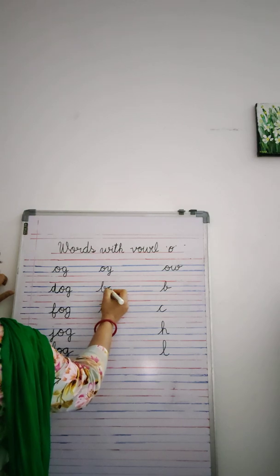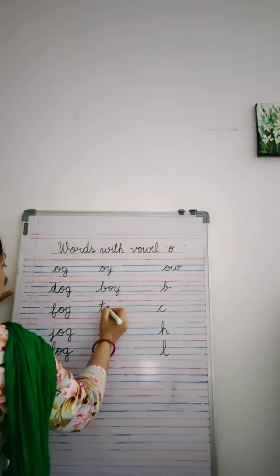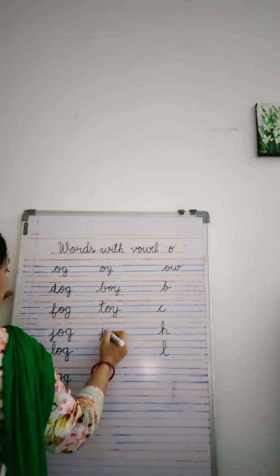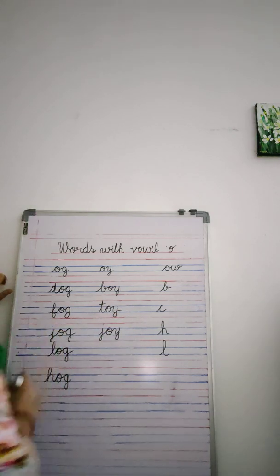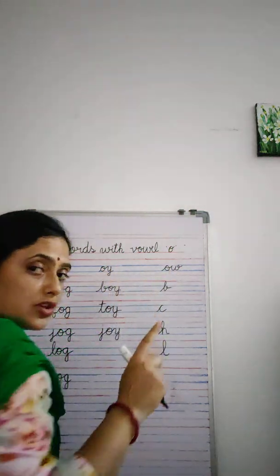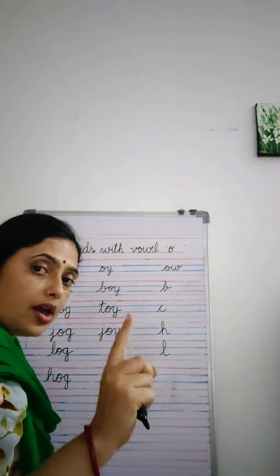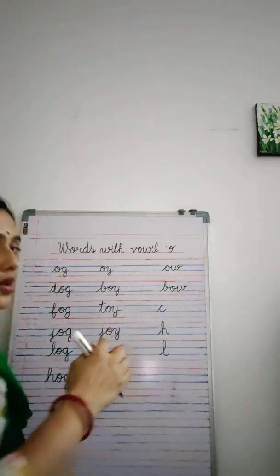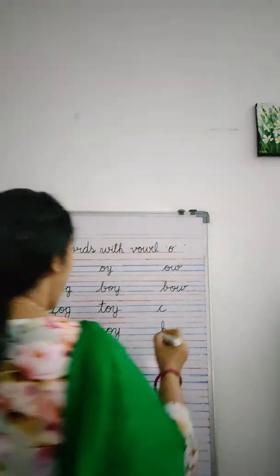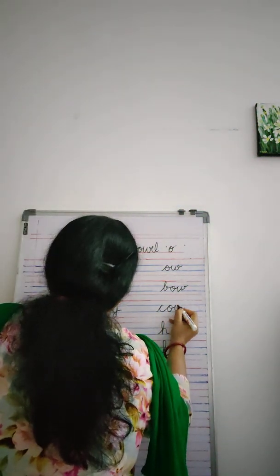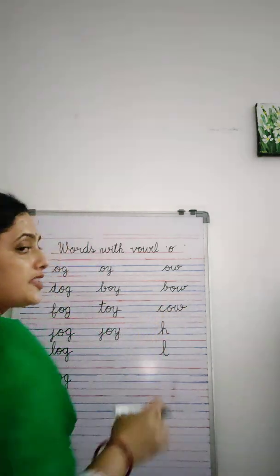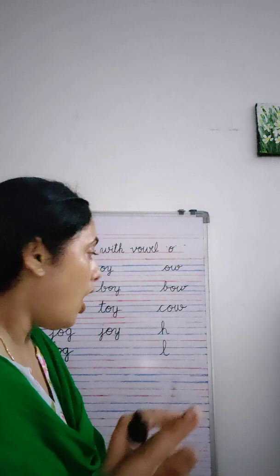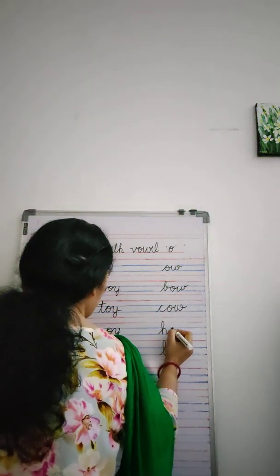Oi. So b-oy, boy. T-oy, toy. J-oy, joy. Two sounds of OW. One is O and one is ow. So b-ow, bow. Okay, gents wear a bow tie here and we say bow down. Bow down. Yes. Okay. Now, c-ow, cow. We will not say po here. This is cow because here OW is giving us the ow sound. So cow. H-ow, how.